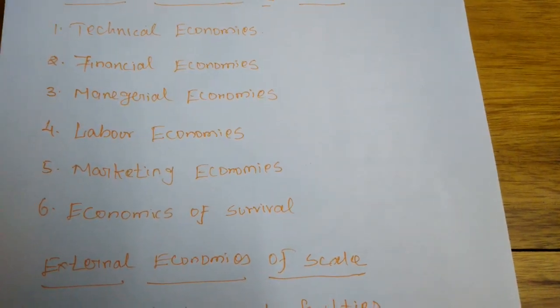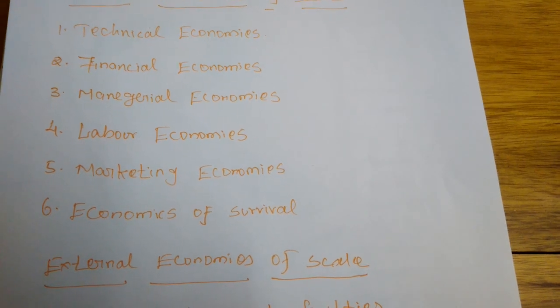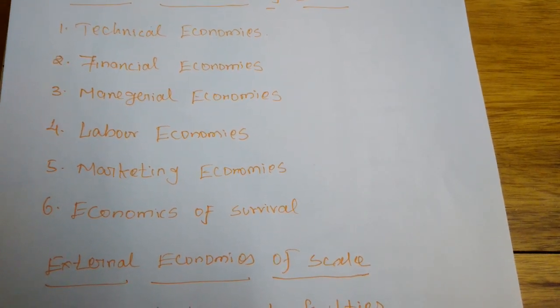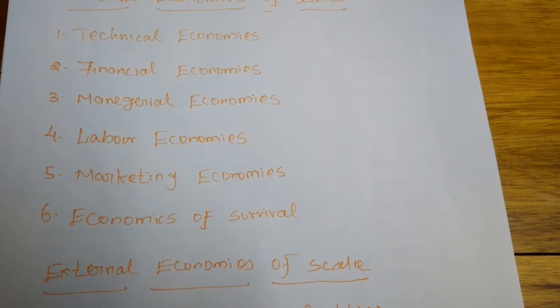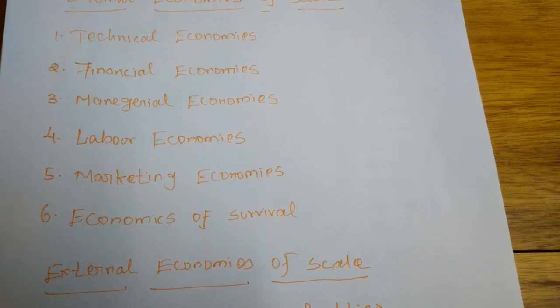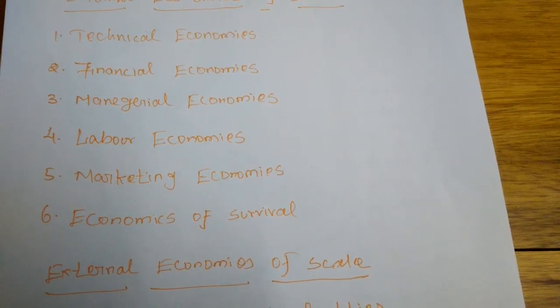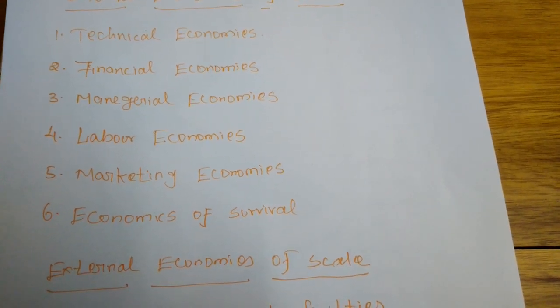Technical economies means that by using new machineries and new technology, the large scale industries are able to produce more. Next, financial economies means only the large scale industries have the power and the chance to issue their shares, and by issuing shares they are able to expand their finances.